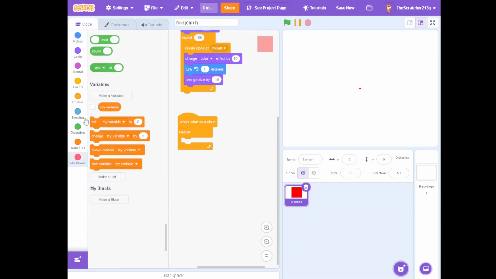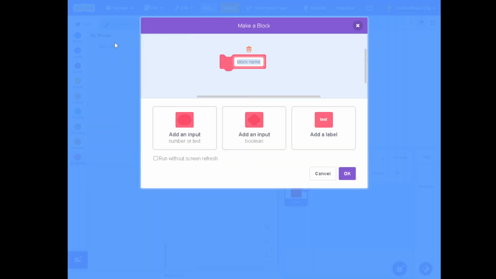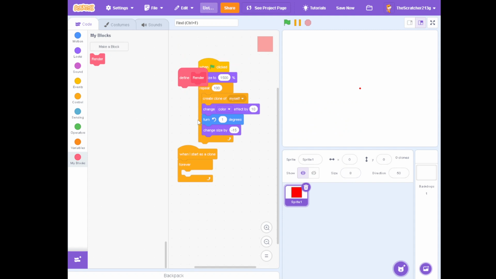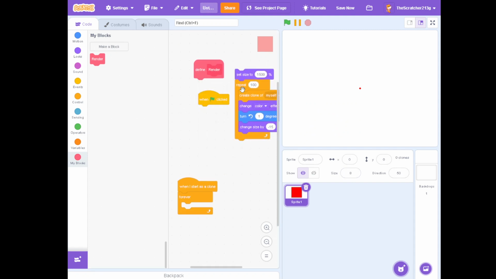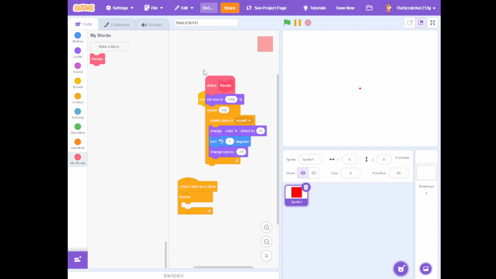So what we're going to do is make a block, and we're going to name this block render, or we can name it setup. I'm going to name it render, and then put this inside.